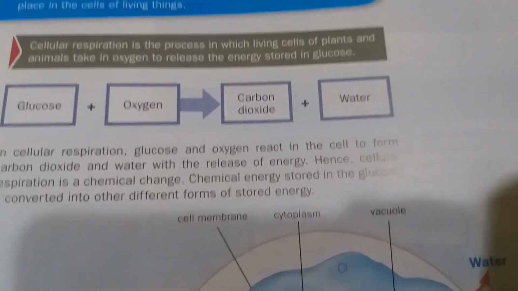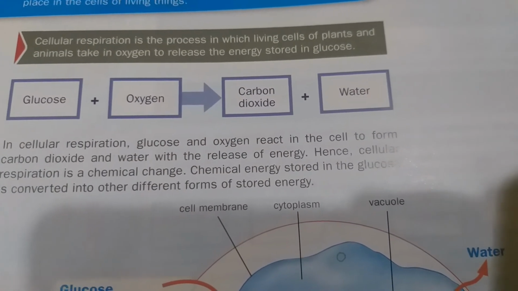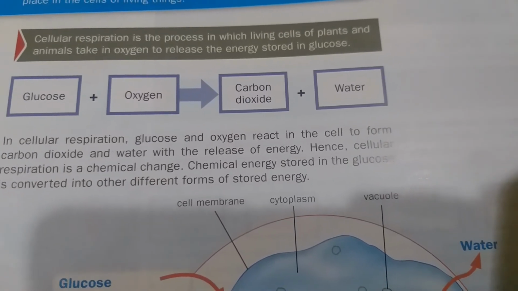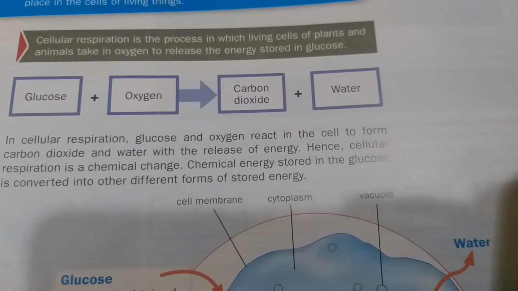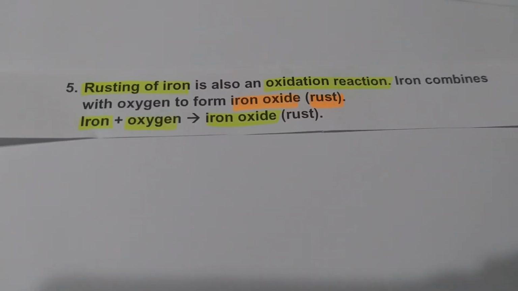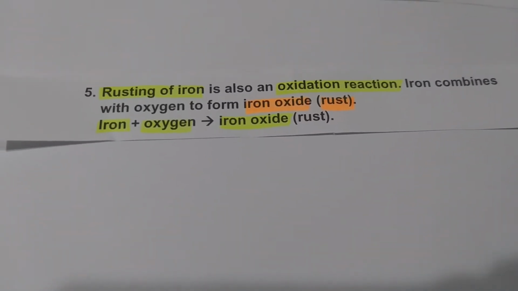So, what is cellular respiration? Cellular respiration is the process in which living cells of plants and animals take in oxygen to release the energy stored in glucose.